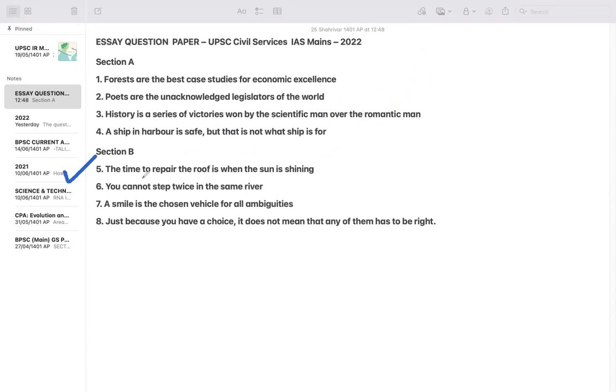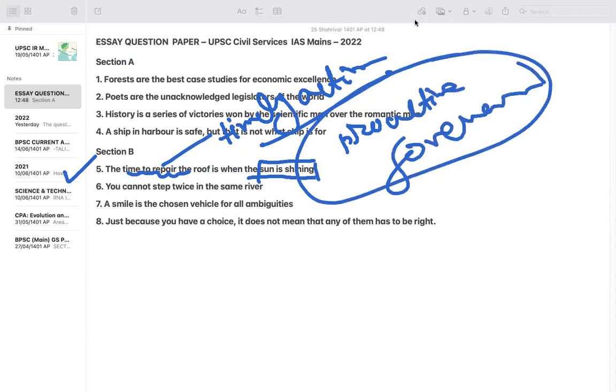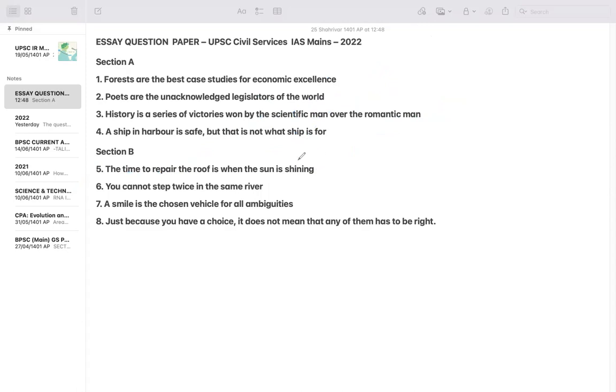Then section B, "The time to repair the roof is when the sun is shining." So it is about timely action, timely correction, proactive governance. Proactive governance is the theme. When poverty is there, then take the action, not after the people are in need. So this is that kind of theme.